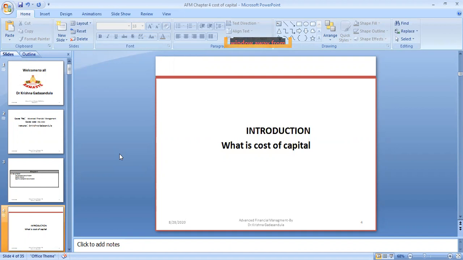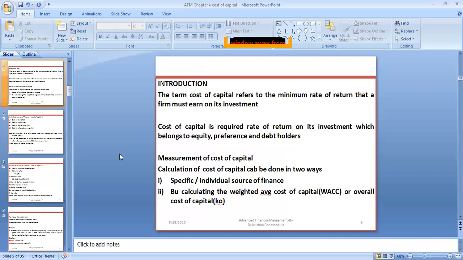There are many ways to raise capital, and cost of capital is about the cost at which they are raising it, because the cost of capital will influence the returns of the firm and the value of the firm. So what is cost of capital?